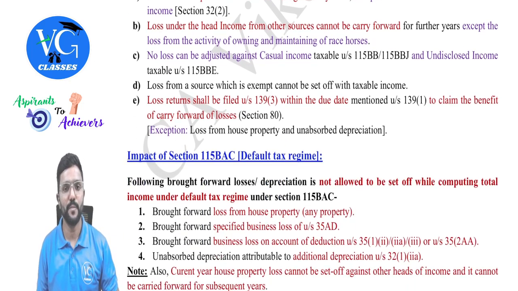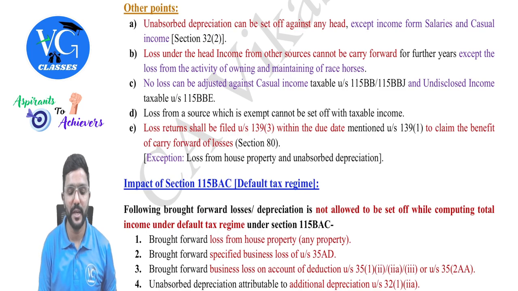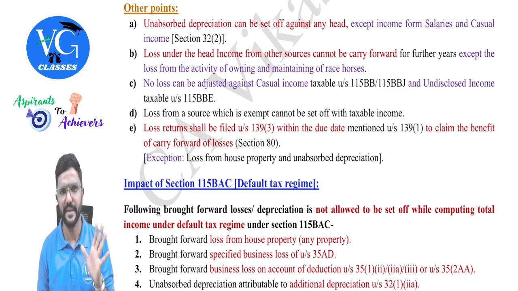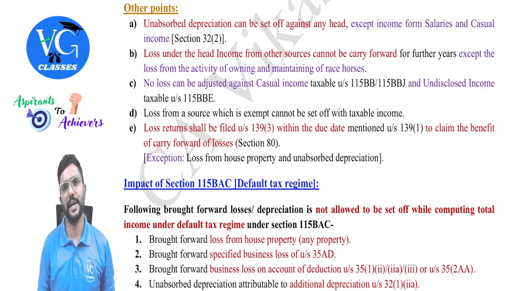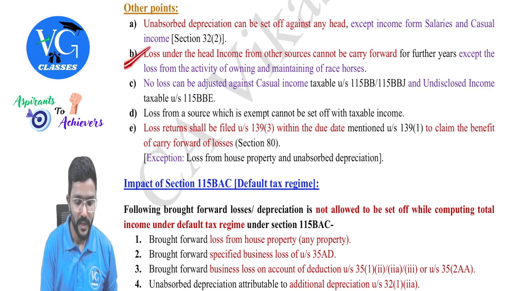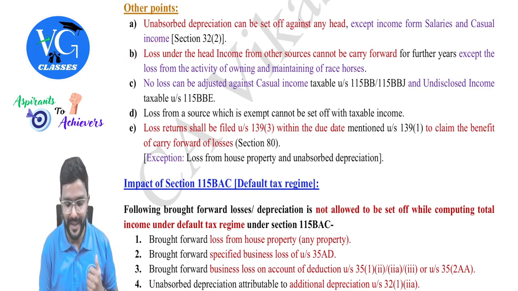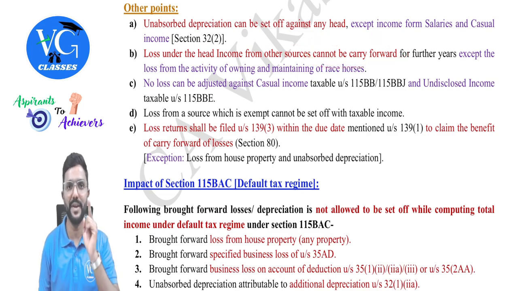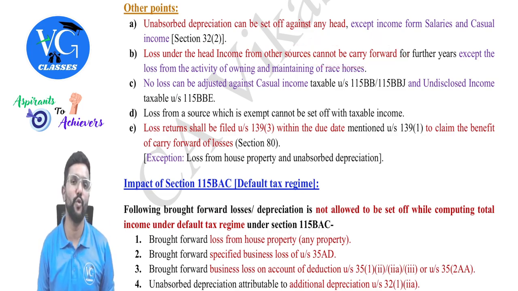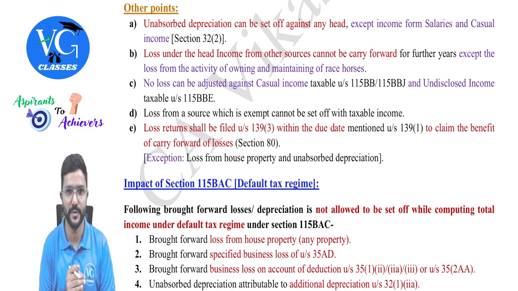You cannot carry forward further. Some more points. Unabsorbed depreciation can be set off against any head, but it cannot be adjusted against salary income and casual income, guys. Then loss under the head income from other sources cannot be carried forward, but one exception is loss from the activity of owning and maintaining resources.